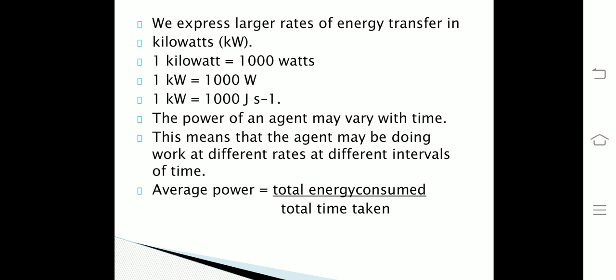We can also express the larger rates of energy transfer in kilowatts. 1 kilowatt is equal to 1000 watts. We can also write it as 1 kilowatt is equal to 1000 joules per second, because we know that 1 watt is equal to 1 joule per second. The power of an agent may vary with time. This means that the agent may be doing work at different rates at different intervals of time. The average power is given as the ratio of total energy consumed to the total time taken by the object.